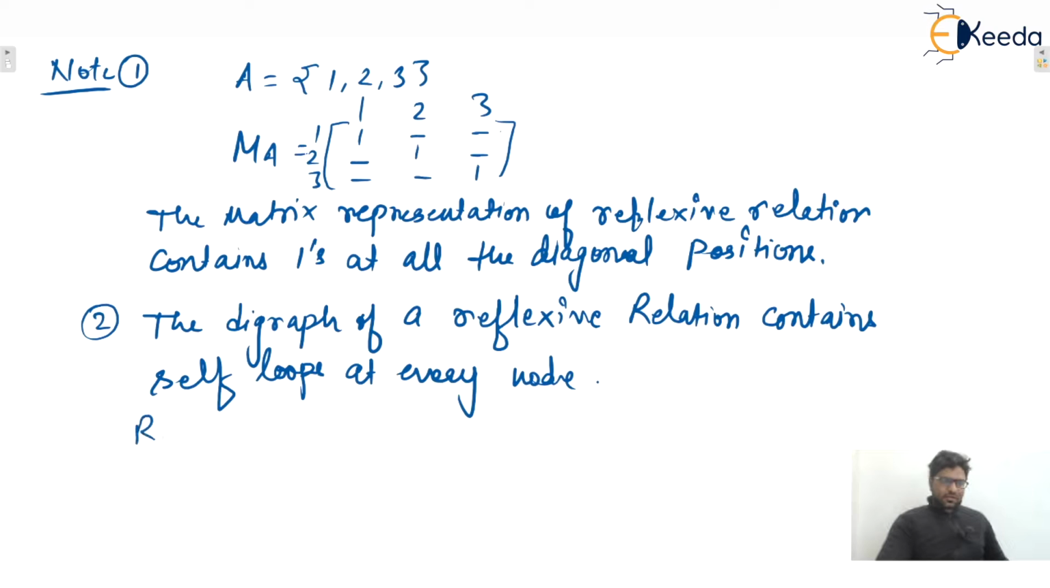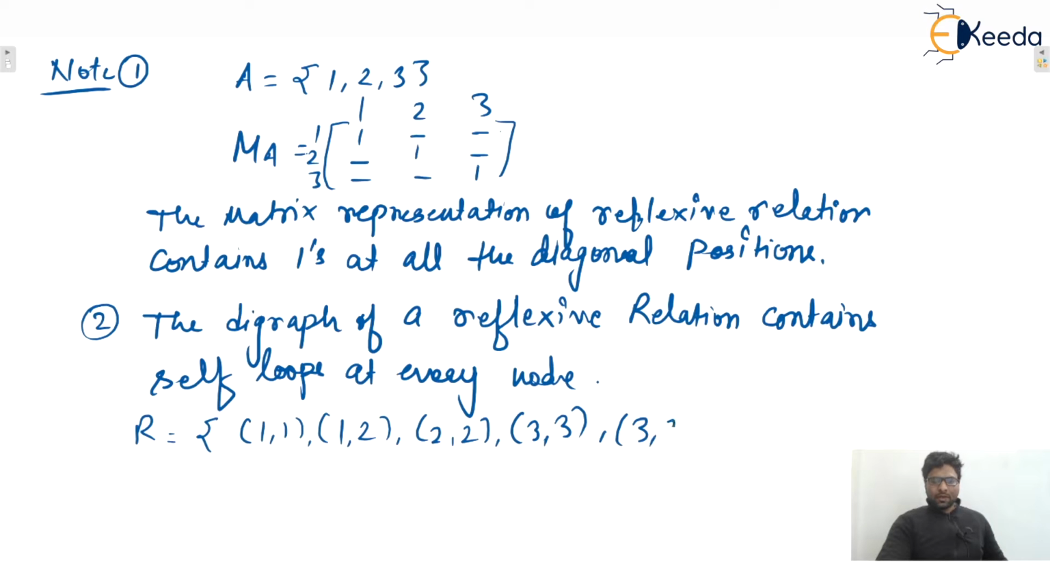Now you only tell me, let us consider one reflexive relation. Let's say one relation on A is this one: (1,1), (1,2), (2,2), (3,3), and let's say (3,2). Yes, we can say that this is a reflexive relation. So you can see various reflexive relations can be possible for any set A, isn't it? So one reflexive relation is this one.